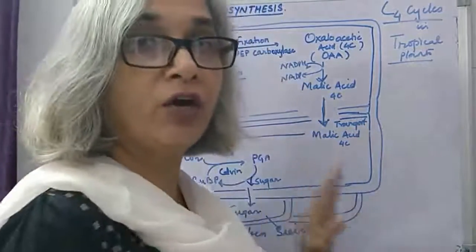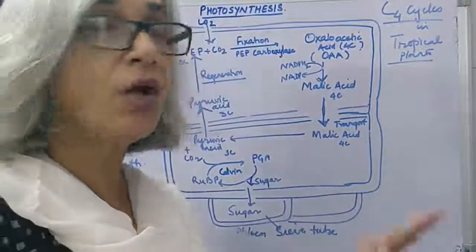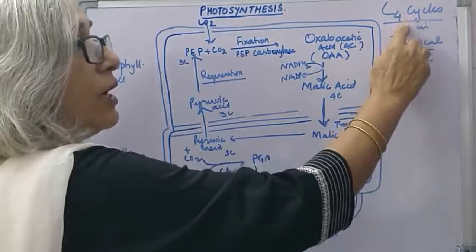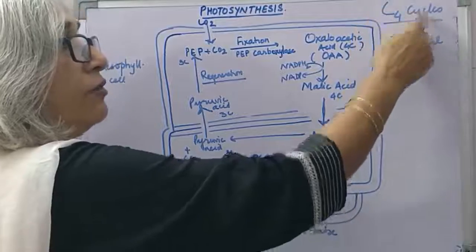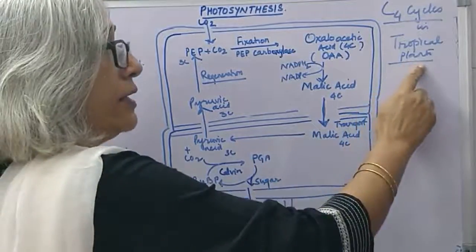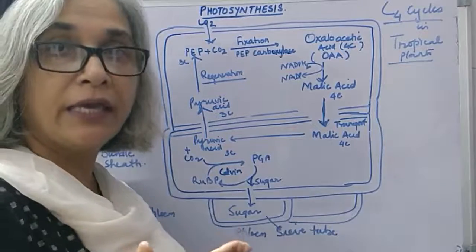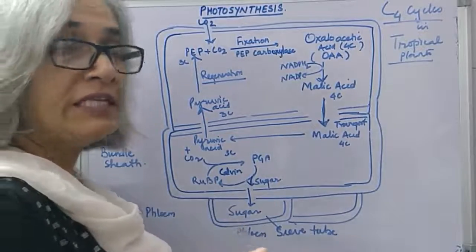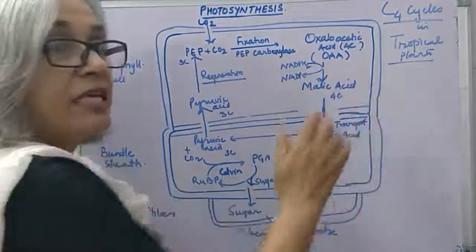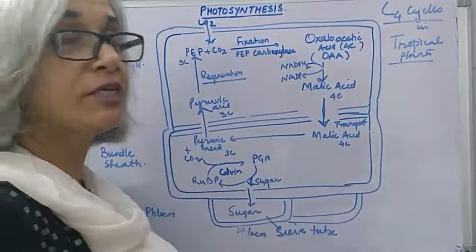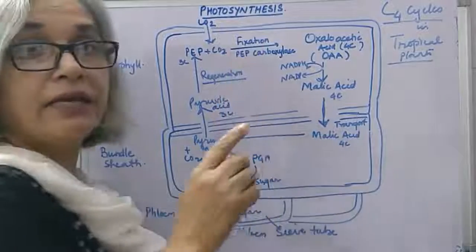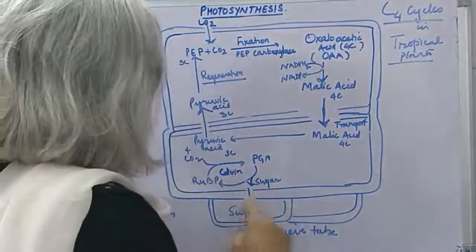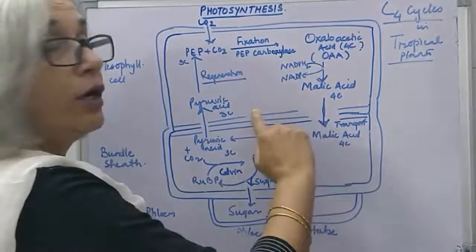Now I have the figure on the board for you. What I have read just now, I will explain it to you. Now C4 plants have a C4 cycle for fixation of carbon dioxide. These plants are the tropical plants which grow in high light intensity regions like maize, sugarcane, millets, etc. And this mechanism takes place to reduce photorespiration. Now carbon dioxide, as I said, these plants have a special type of anatomy called the Kranz anatomy, in which the vascular bundle is surrounded by 2 rings of cells.